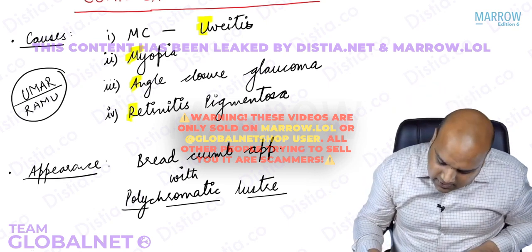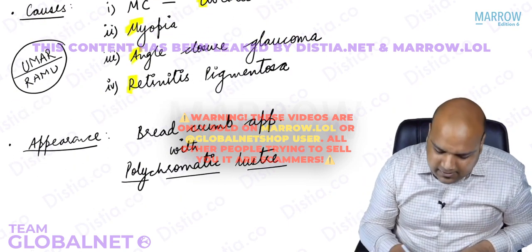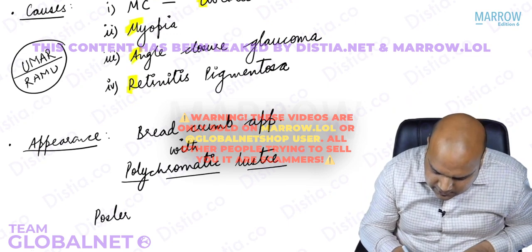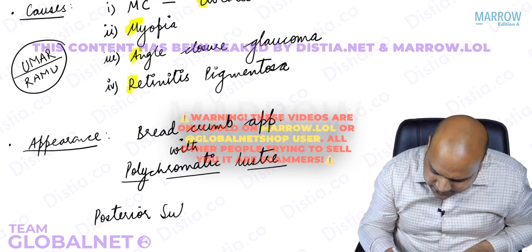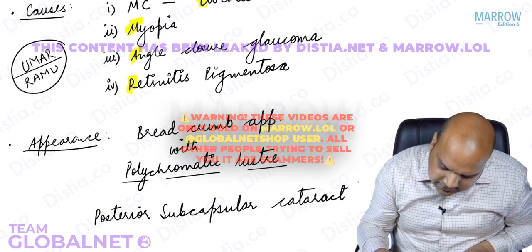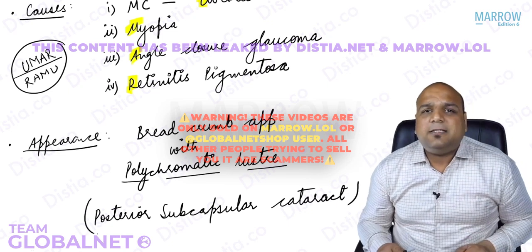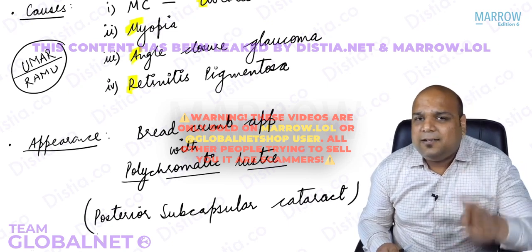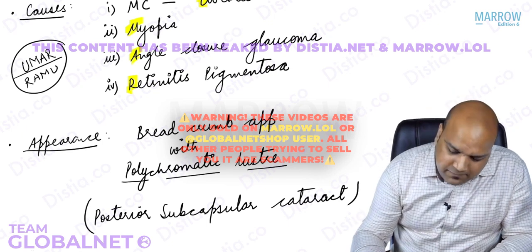Okay. So just like all the other cataracts, after the appearance, what is the site? If somebody asks you, the answer again is, I know we have said it a lot of times now, posterior subcapsular cataract. Right, guys? And that's all about our complicated cataract, the third group of acquired cataract.